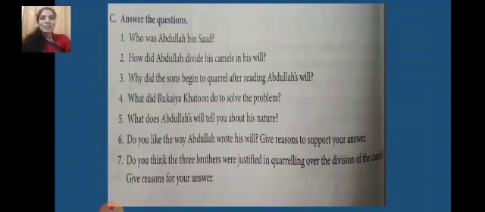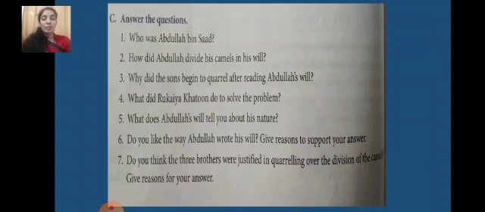Okay, here we are going to discuss short and long answers. Answer the questions. Number 1, who was Abdullah bin Saad? I read out the answers and definitely you will get them in written form as well. But those who can search in the story can immediately mark out and tally with what the teacher gives. Abdullah bin Saad was a man who lived in Egypt and bred camels for a living.